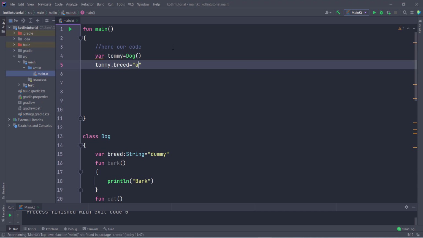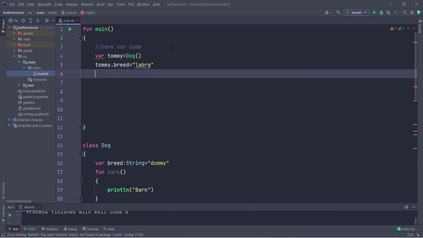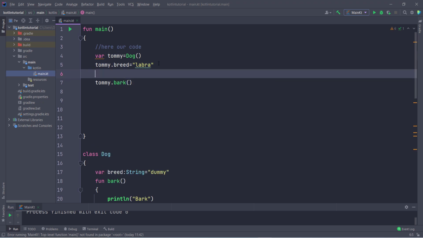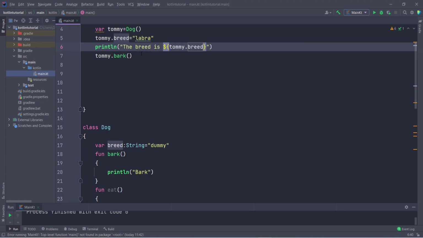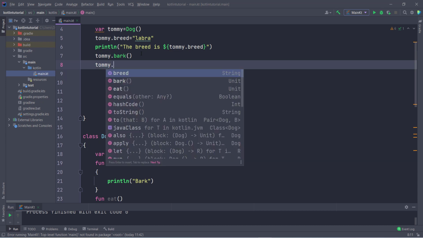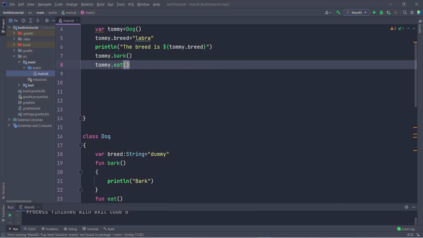So you can store whatever you want, and then Tommy can bark, so Tommy.bark. First of all I have to print the value of println, and inside this I can type here the breed is, $Tommy.breed. And then Tommy can bark and Tommy also can eat. So Tommy.eat. And this is same with cat.